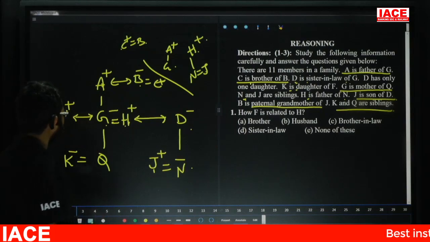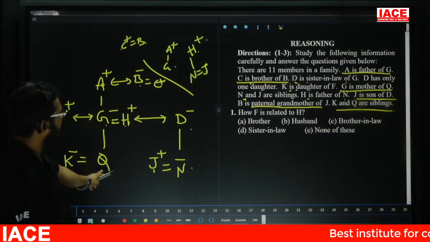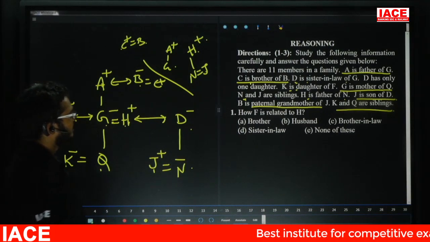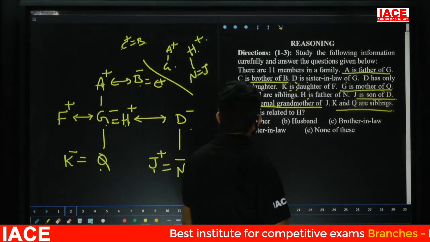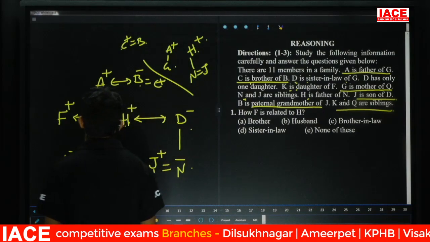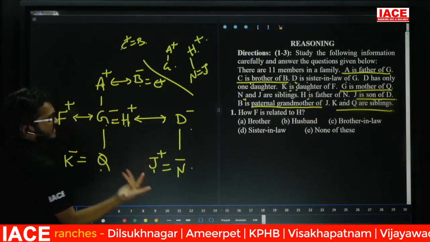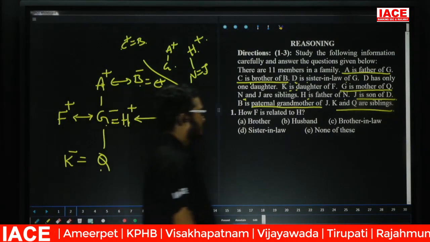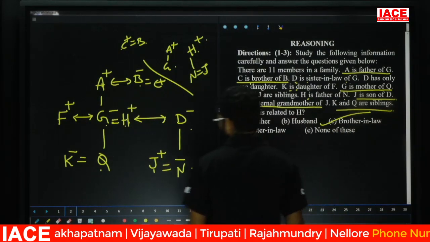This is the given entire information. We don't know about Q in general. Then leave it. Next, take care. Question number 1. How F is related to H? How F is related to H means answer is what? Brother-in-law. Question number 1, option C. Question number 2.